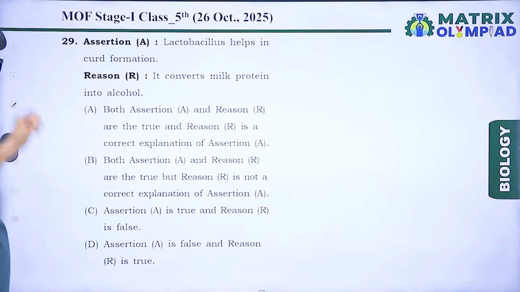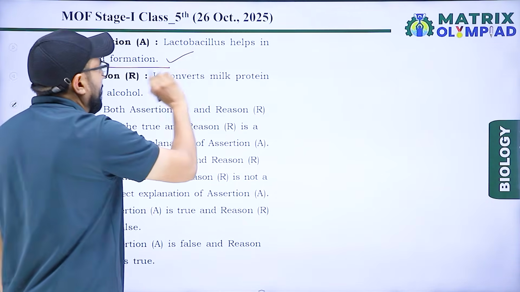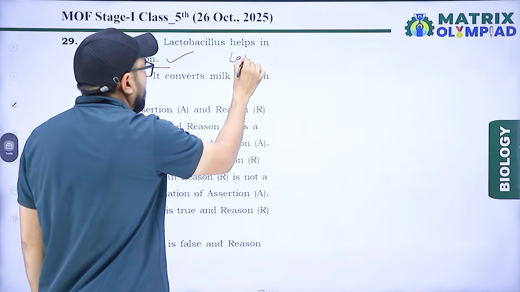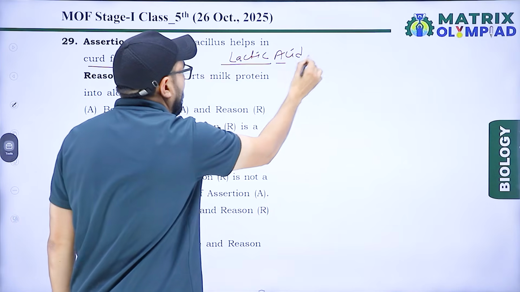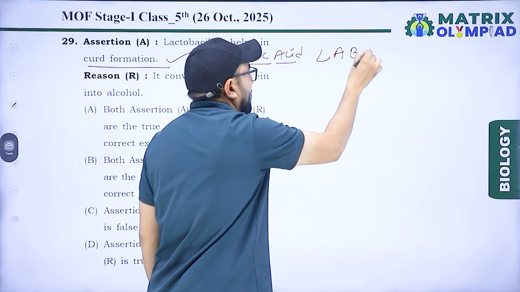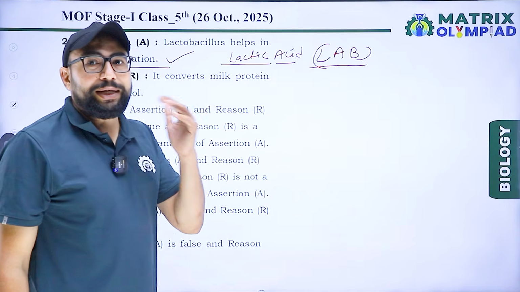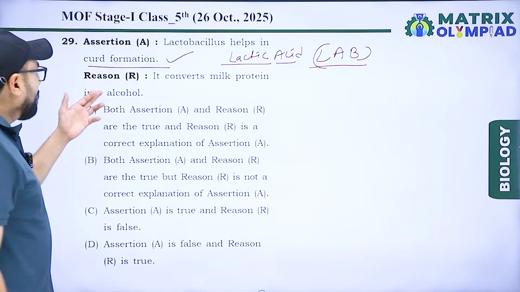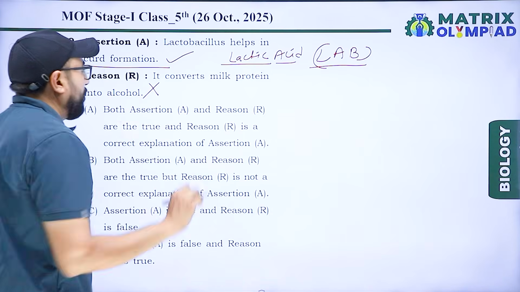Next, assertion A: lactobacillus helps in curd formation. That is right because of lactic acid formation. LAB, lactic acid bacteria, convert lactose sugar into lactic acid. Next, reason R: it converts milk protein into alcohol. That is wrong.